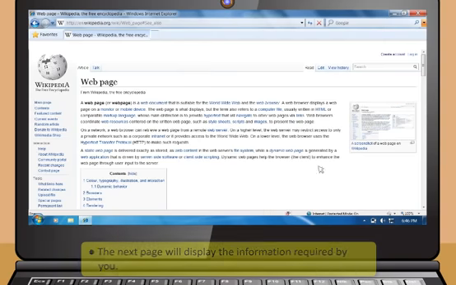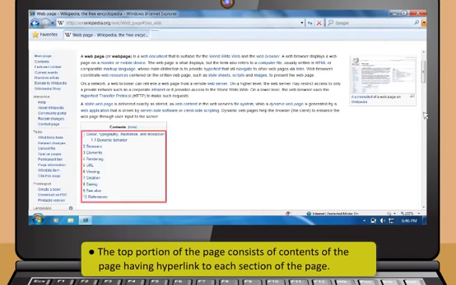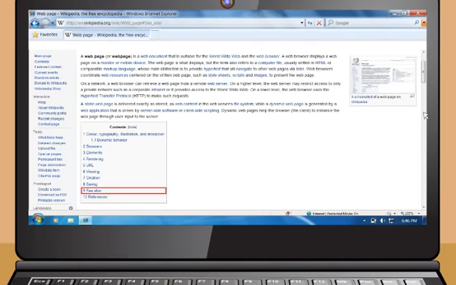The top portion of the page consists of contents of the page having hyperlink to each section of the page. You can click on a particular section to directly go to that section. Generally, all pages have See Also as the second last section where related links are displayed and References as the last section where various links to related articles are given.